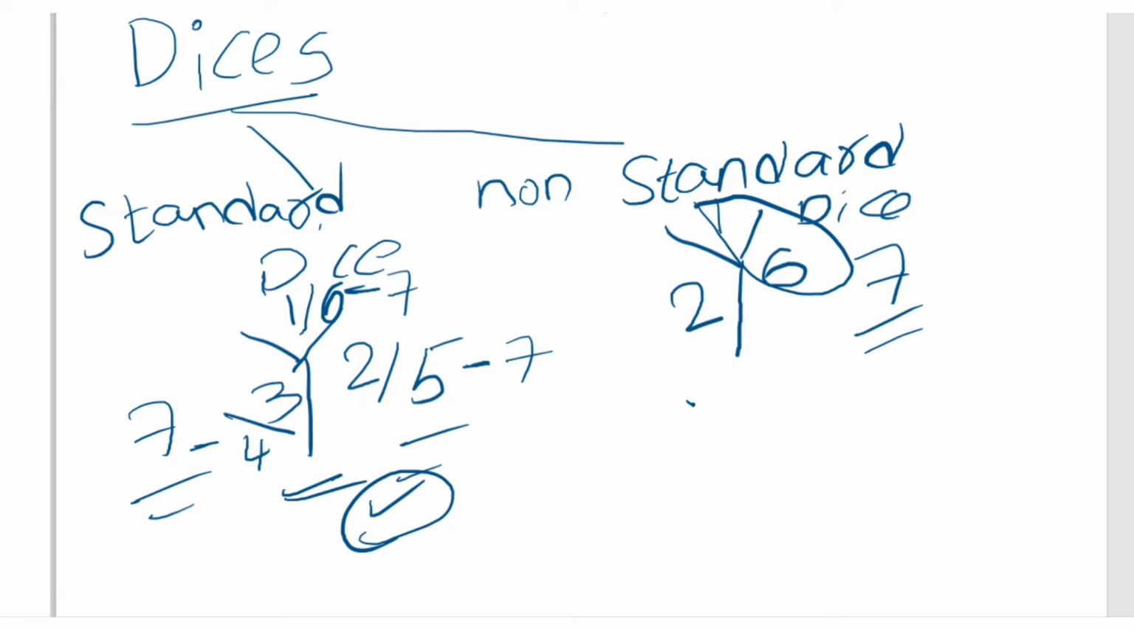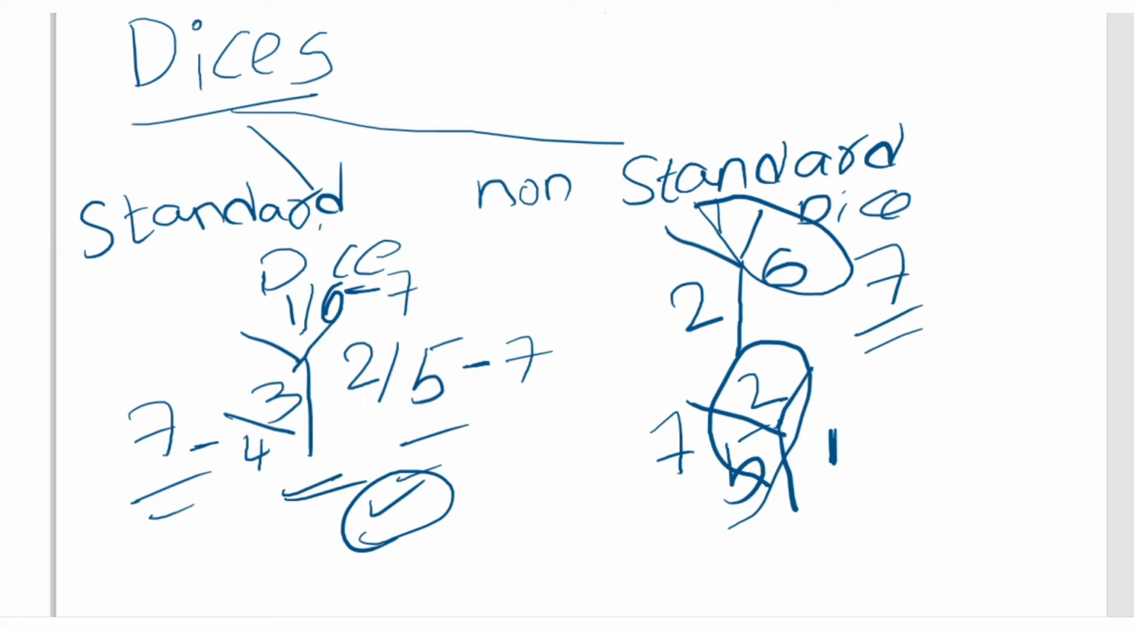In non-standard dice, we can draw n number of figures, n number of examples. But in the standard dice, we only have one figure. See, these are the adjacent sides, and their summation is equal to 7. So this is the major concept of non-standard dice.